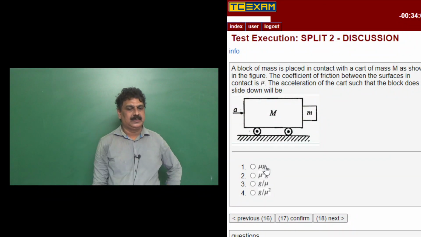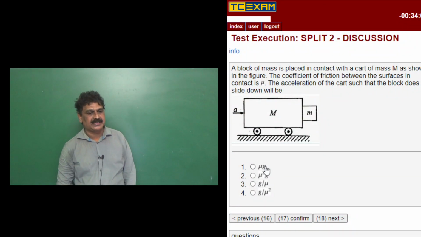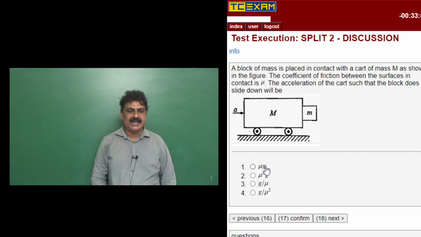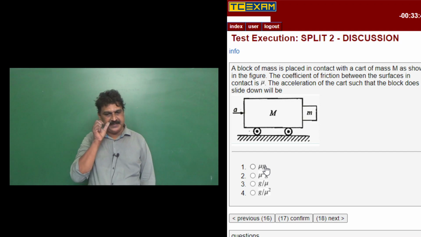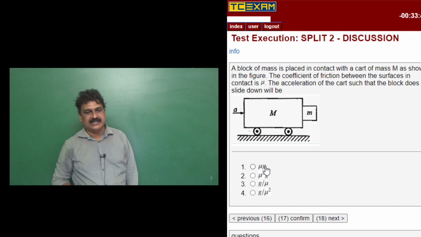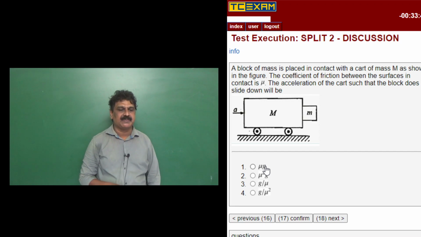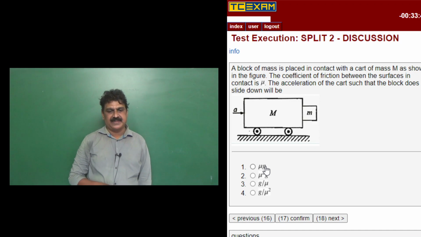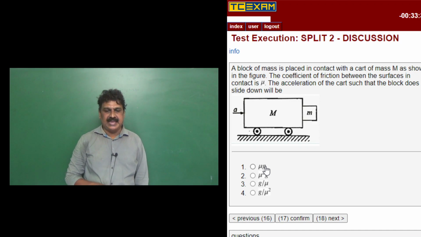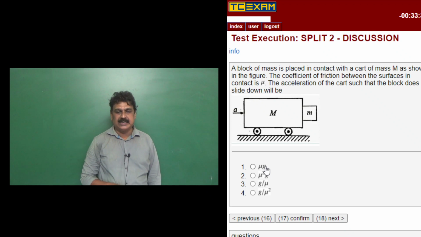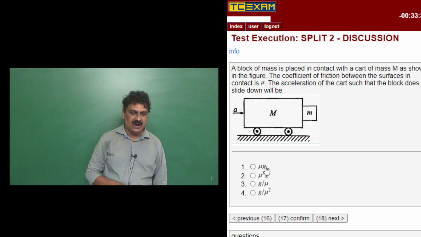Now, a block of mass m is placed in contact with a cart of mass capital M as shown in the figure. The coefficient of friction between the surfaces in contact is mu. The acceleration of the cart such that the block does not slide down will be?